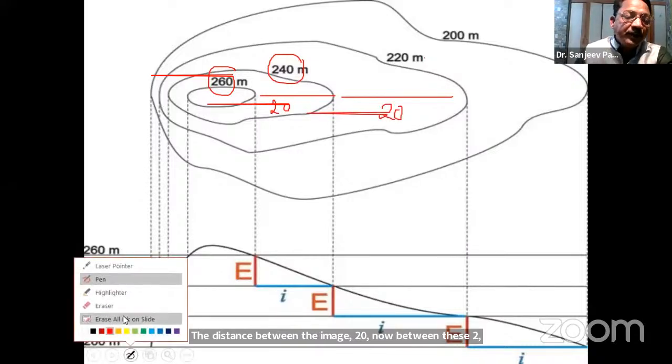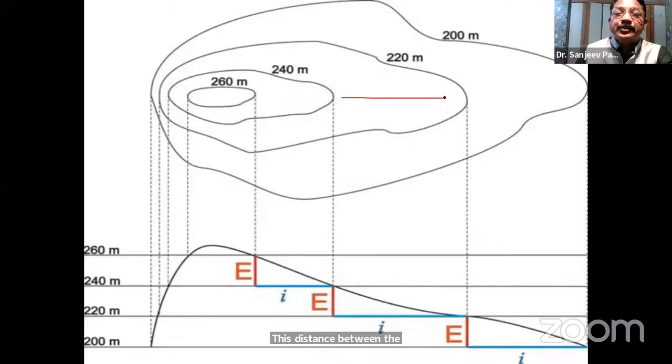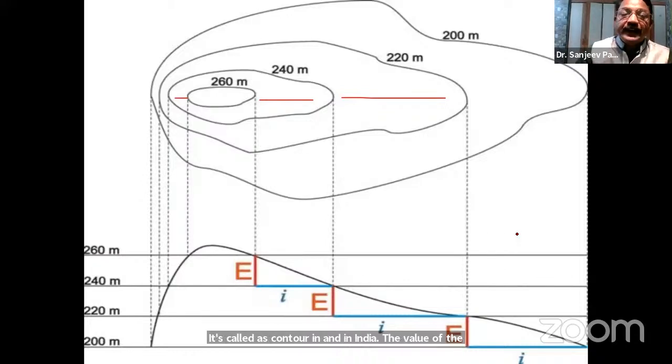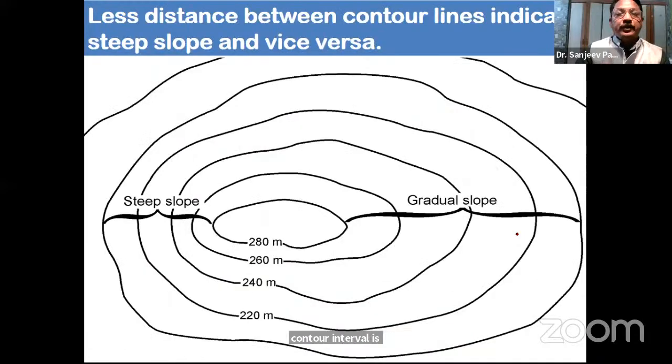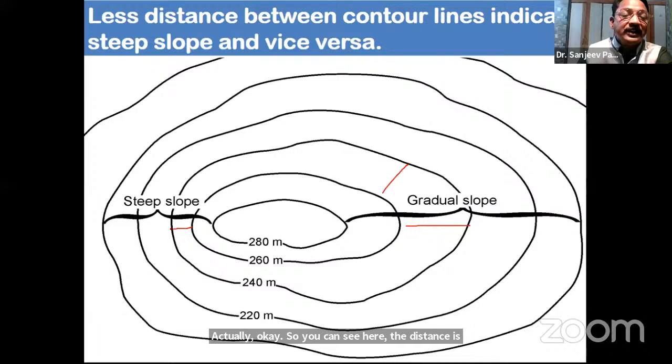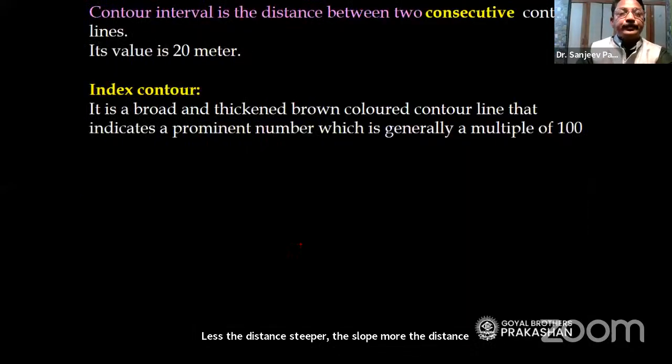This distance between two contour lines is called the contour interval, and in India the value of the contour interval is 20 meter actually. Okay, so you can see here the distance is more between these two contour lines, and with the same contour lines on the other side the distance is less. Less the distance, steeper the slope; more the distance, gentler the slope.